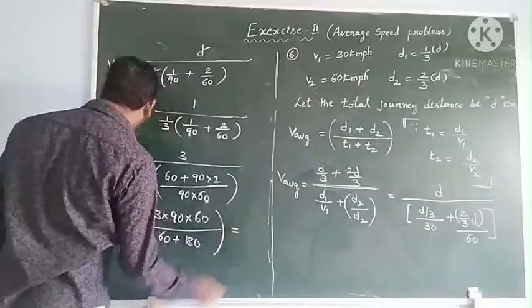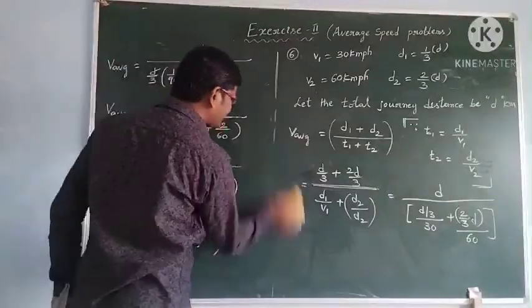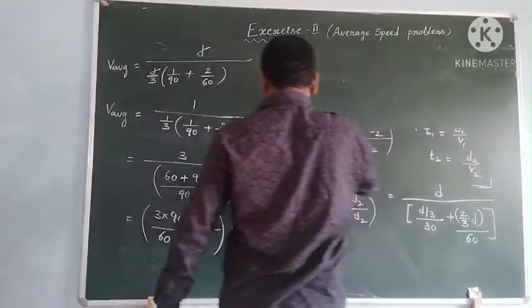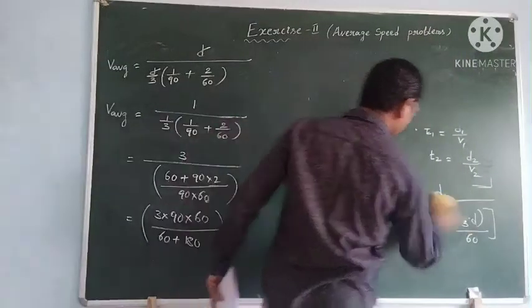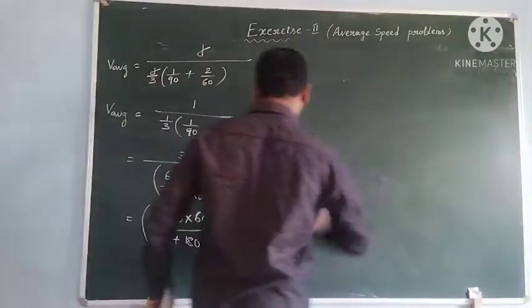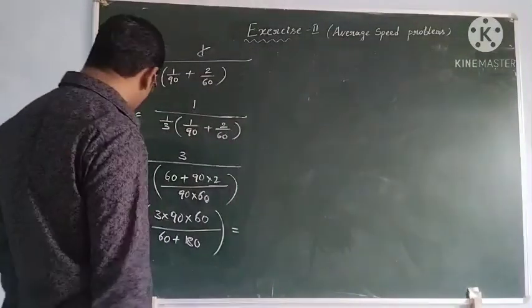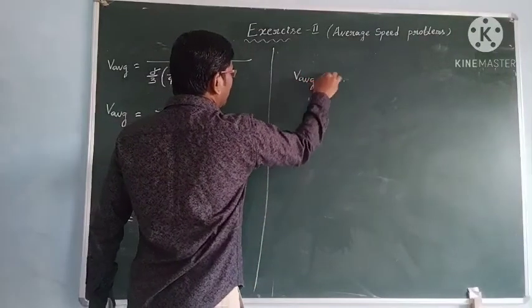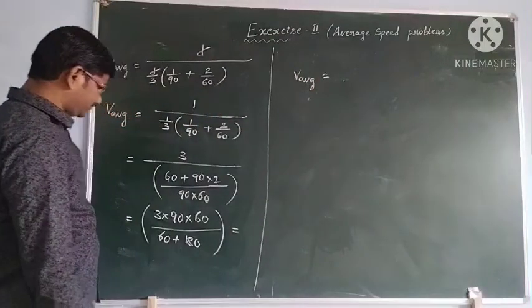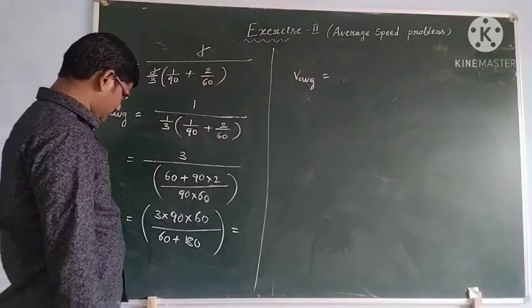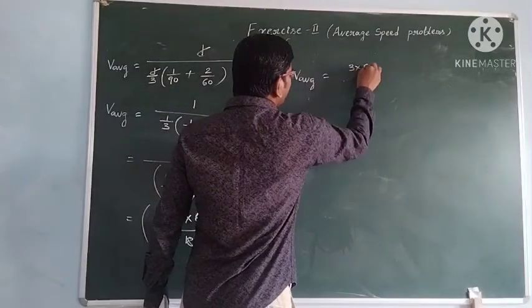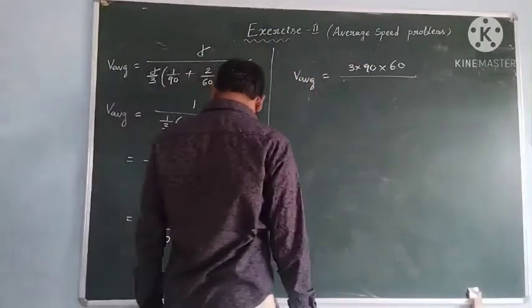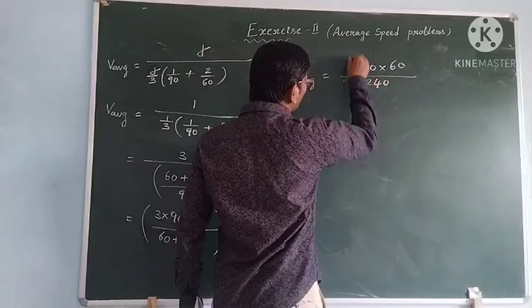So what will you get, students? V average equals 3 into 90 into 60 by 240.